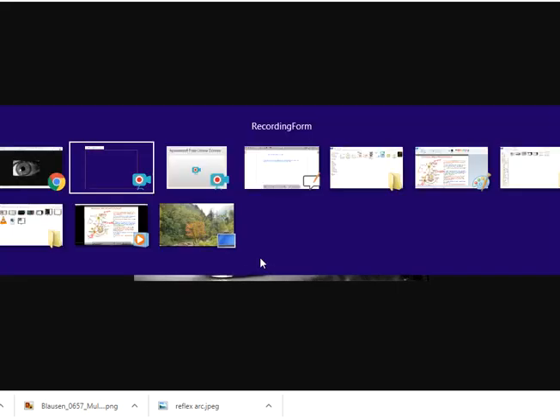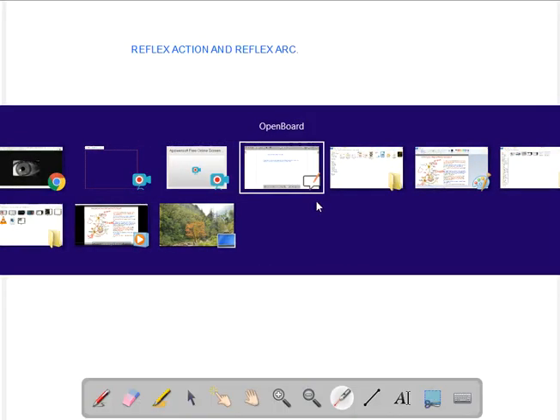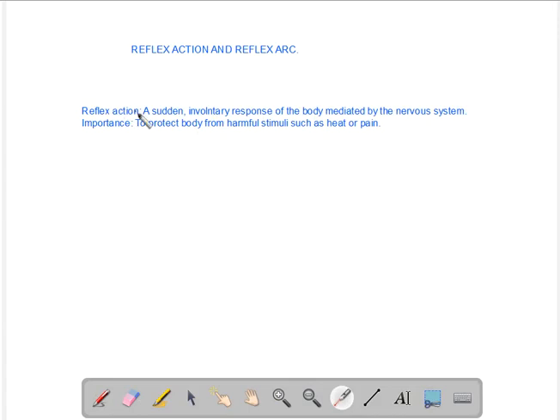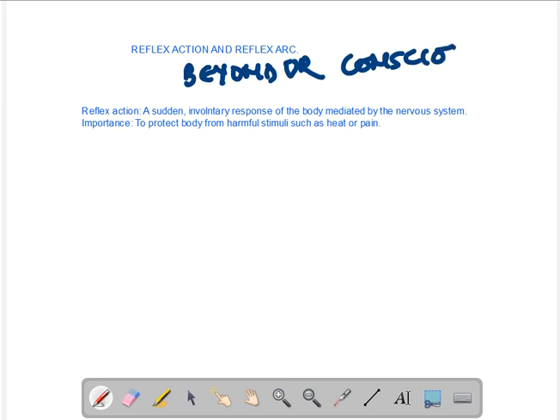So what are reflex actions? A reflex action is a sudden involuntary response. Involuntary responses are all those responses which are beyond your conscious control. So an involuntary action is beyond your conscious control.